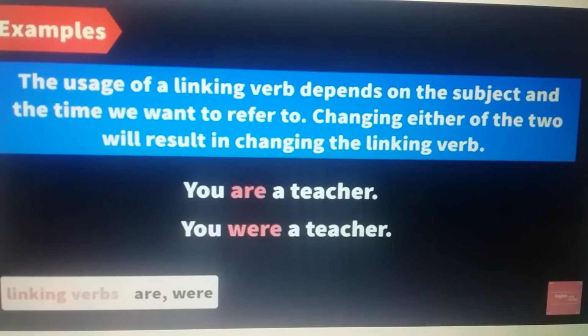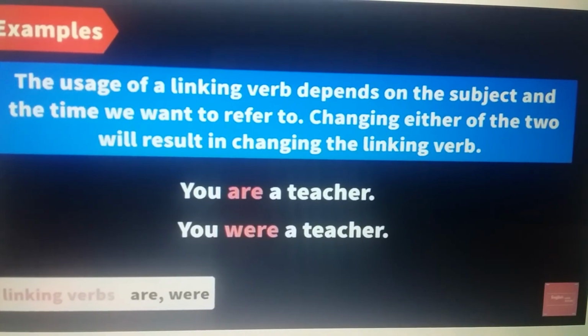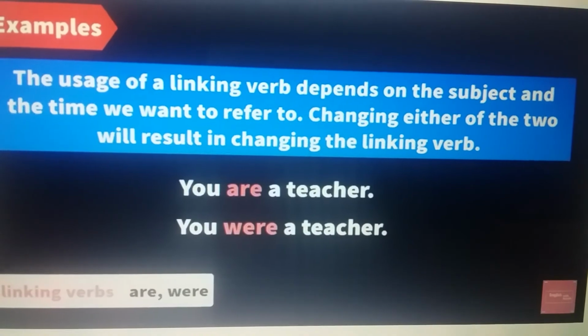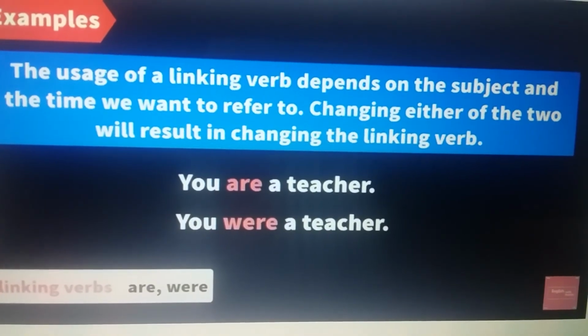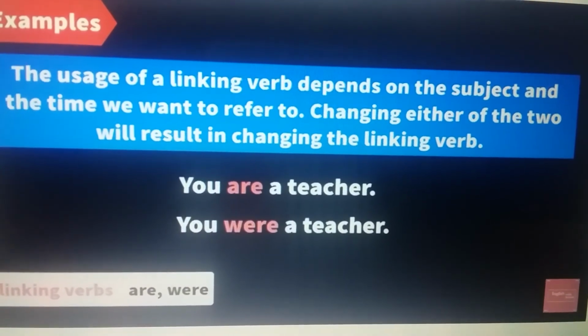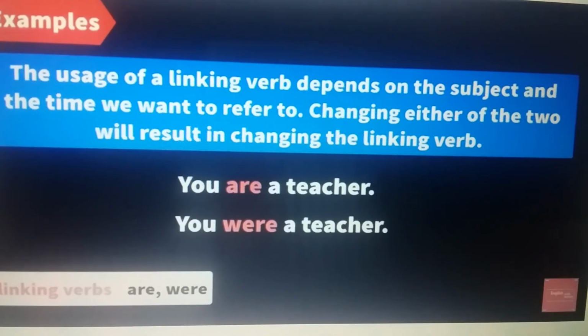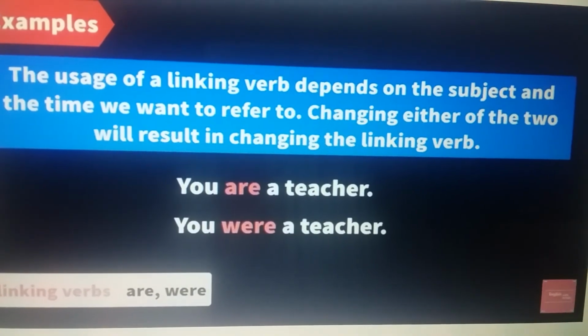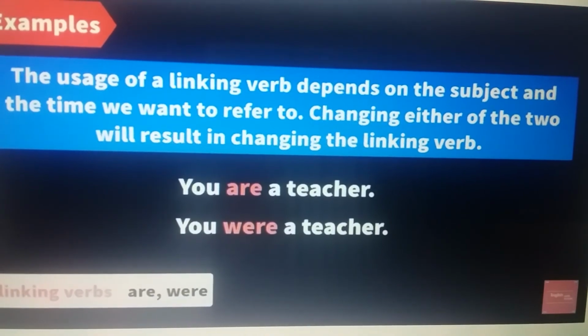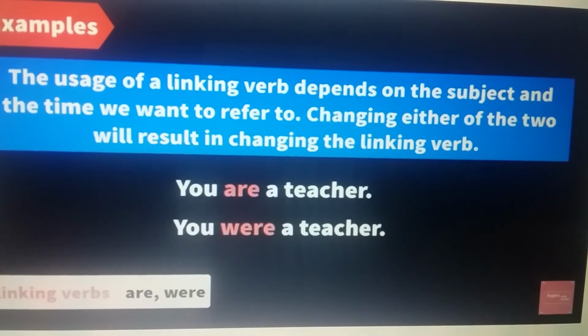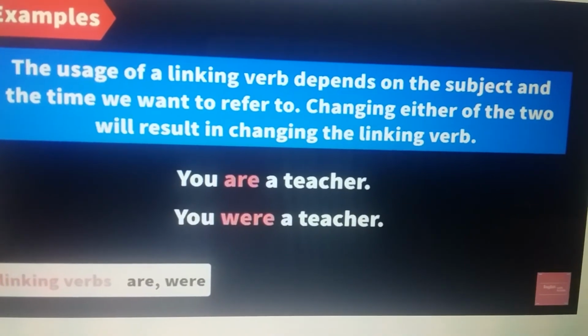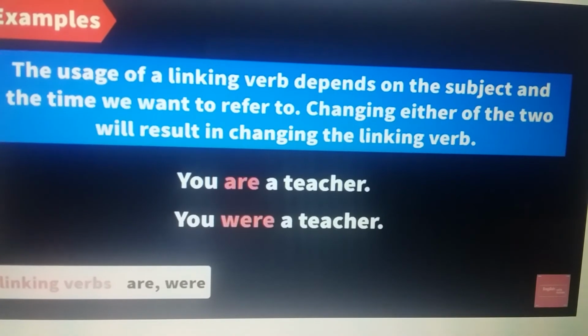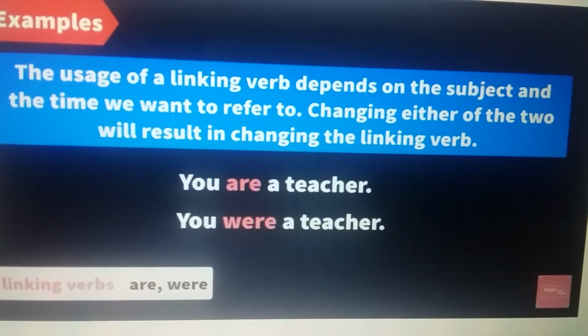How? You are a teacher. You are a teacher. If the time is changed, then we change the linking verb. If subject is changed, then we change the linking verb according to subject. Time means present, past and future.